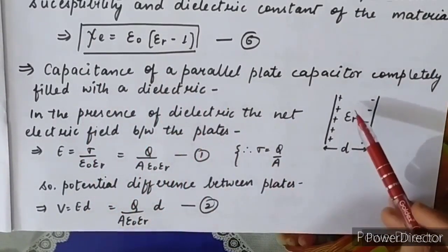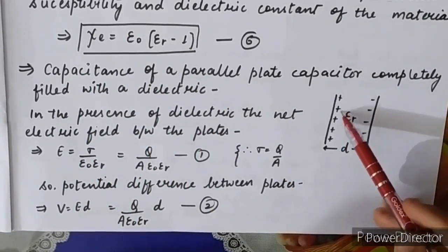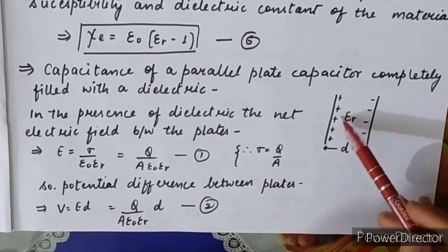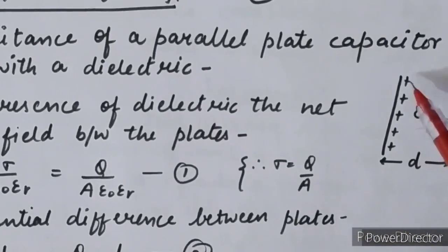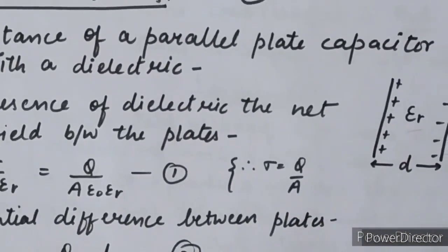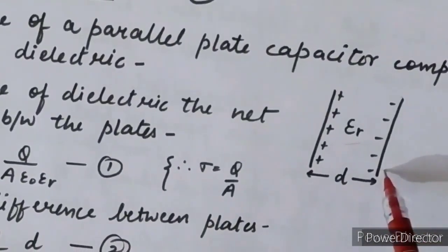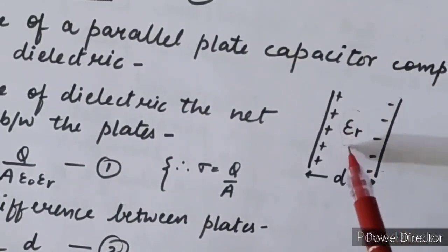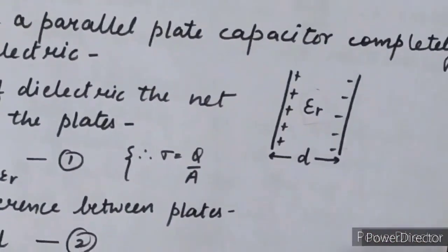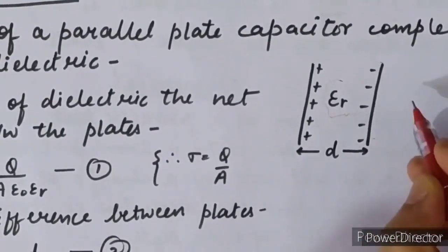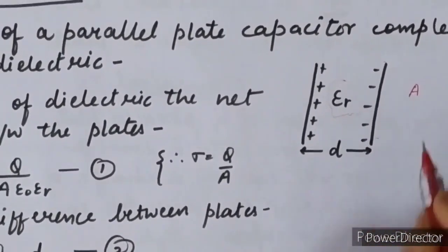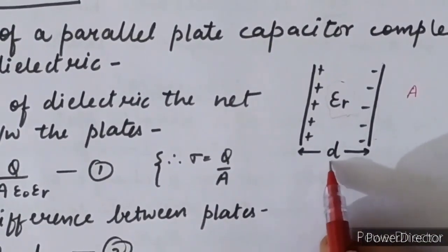It means the space between the plates is completely filled with the dielectric medium. It has a cross section area A. The separation between the plates is D.